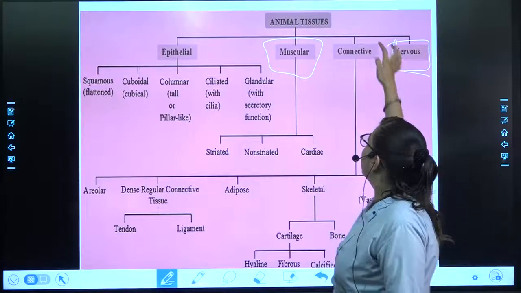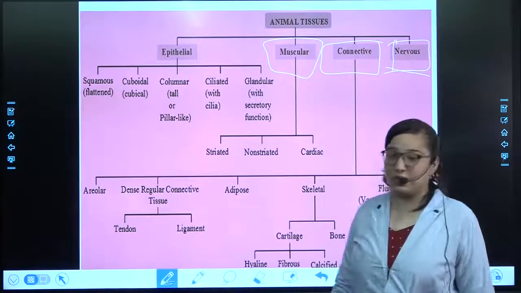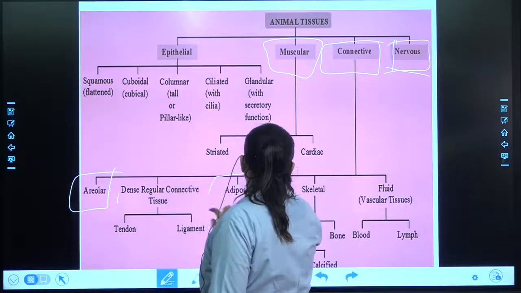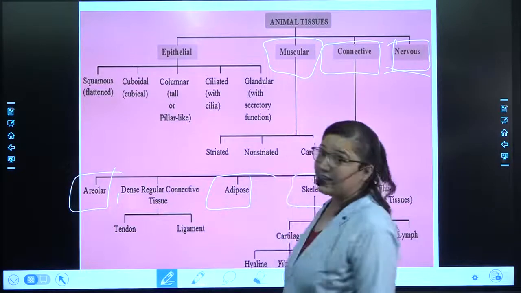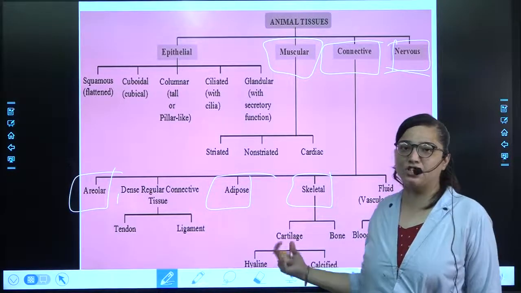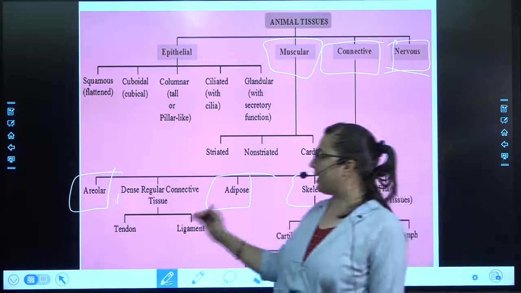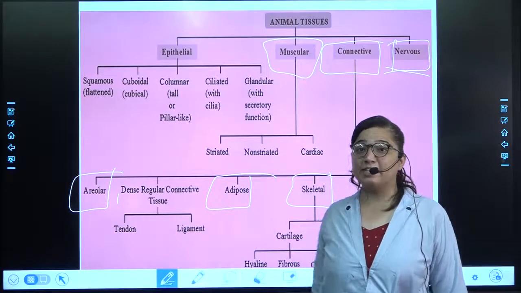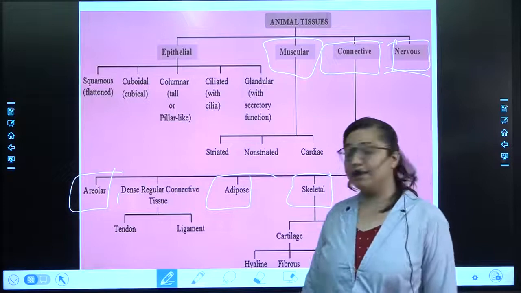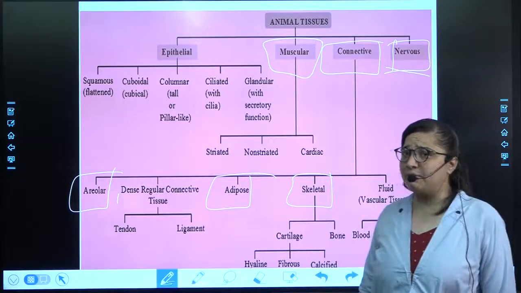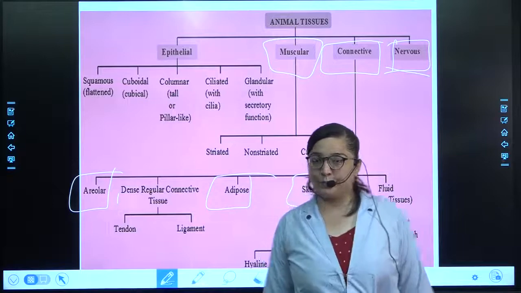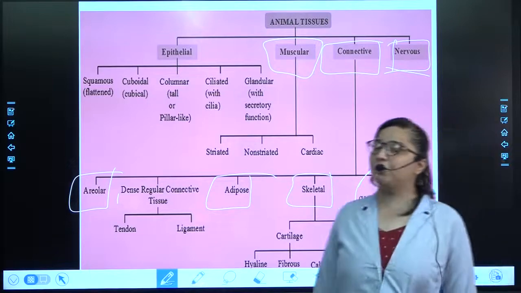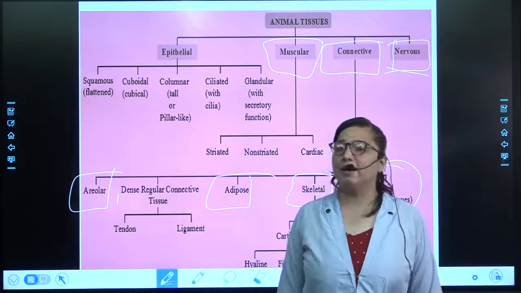After that, on the next day, we did connective tissues, of 3 types: areolar, adipose and skeletal. Skeletal is further divided into cartilage and bone. Next we saw the dense connective tissue, which is bifurcated as tendon and ligament. Tendon joins muscle to bone, ligament joins bone to bone. Then the fluid connective tissue, which is of 2 types, blood and lymph.